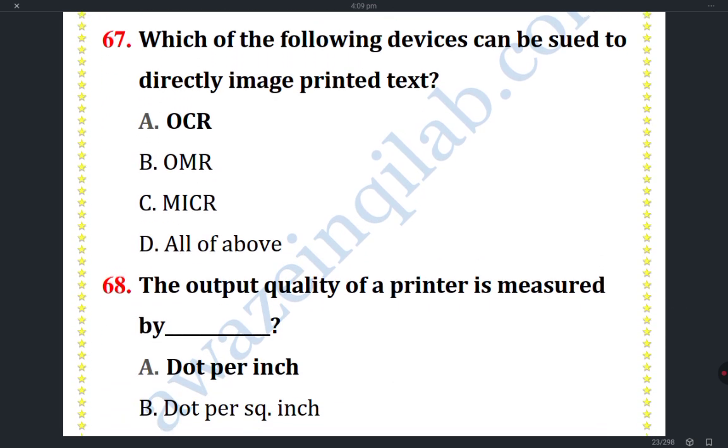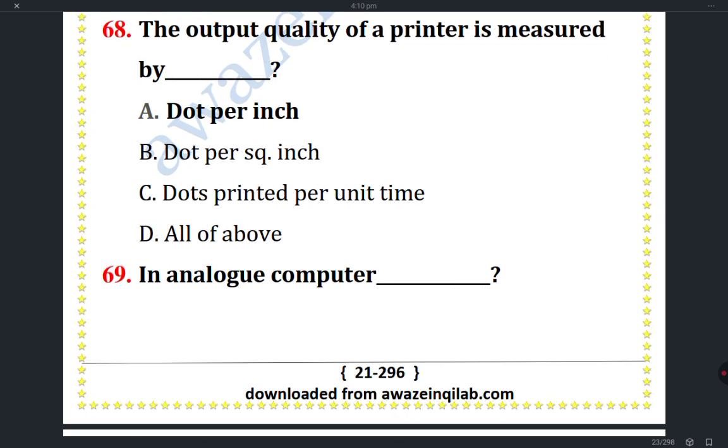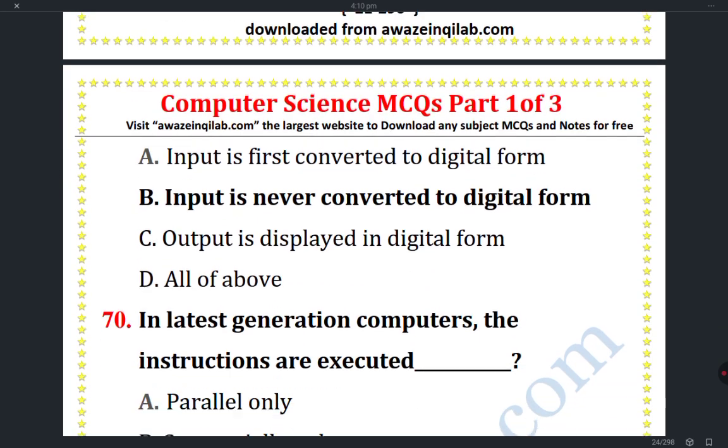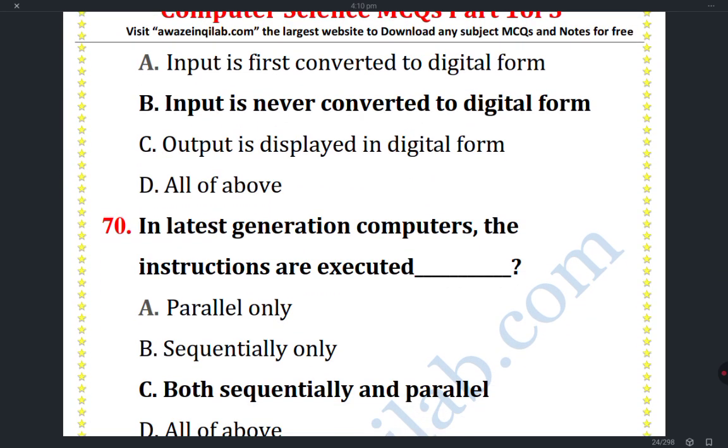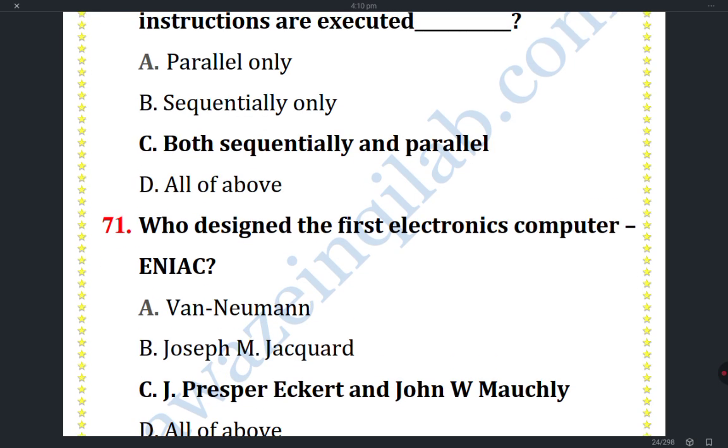Which of the following devices can be used to directly image printed text? OCR. The output quality of a printer is measured by dots per inch. An analog computer's input is never converted to digital form. In the latest generation computers, the instructions are executed both sequentially and in parallel.